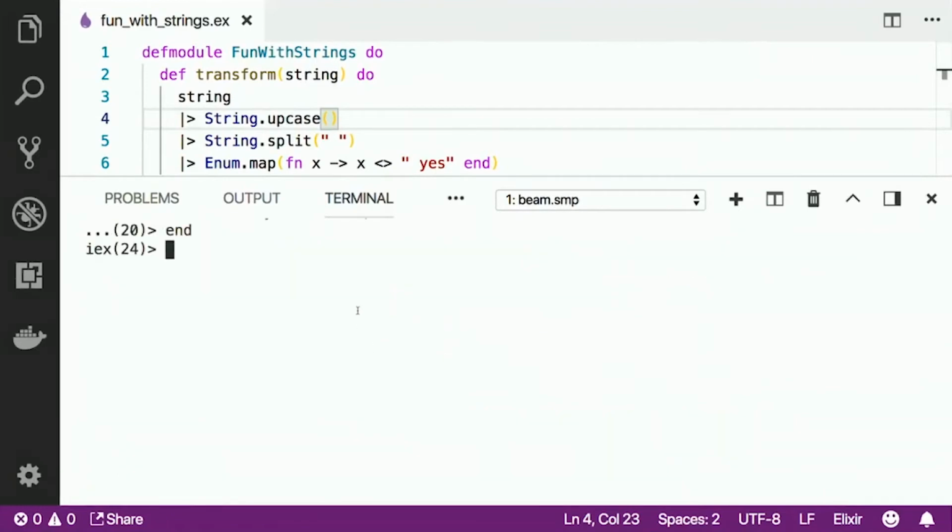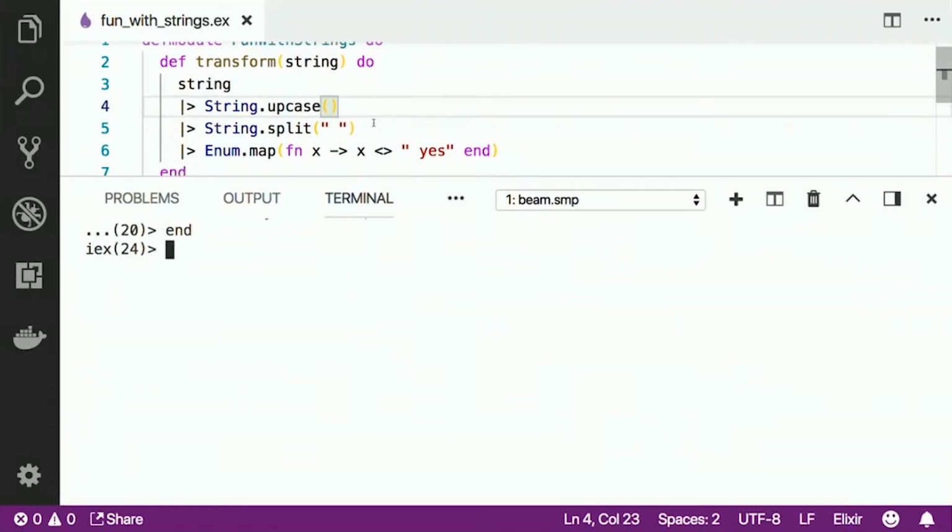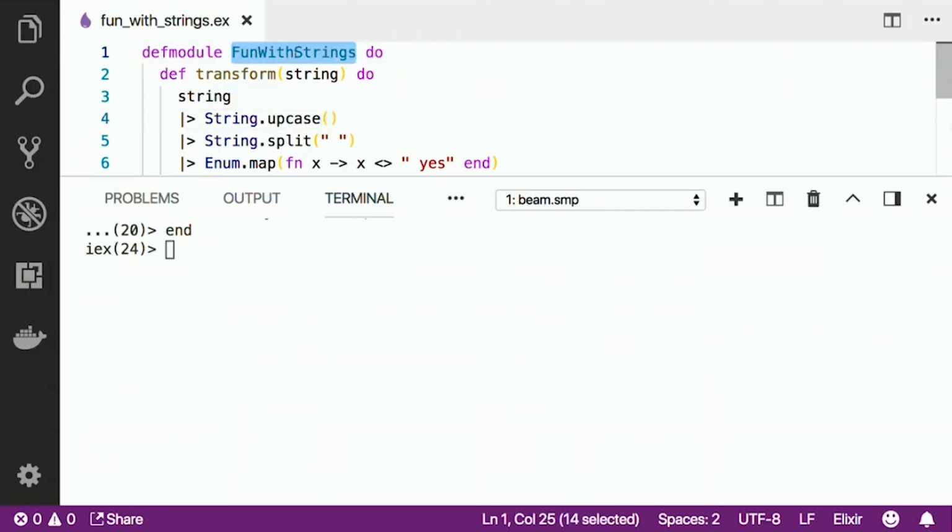So we're going to have some fun with strings. That's what our module is called, and we've got a function called transform. I'll just talk through the syntax here. We define the module at the top, and then within it we define the function here. If anyone uses Ruby, the syntax is similar. We define the name of the function, and then we provide an argument, and in Elixir we call that the arity of a function. In this case the arity is 1. If you have 2 arguments, the arity is 2, and so on.